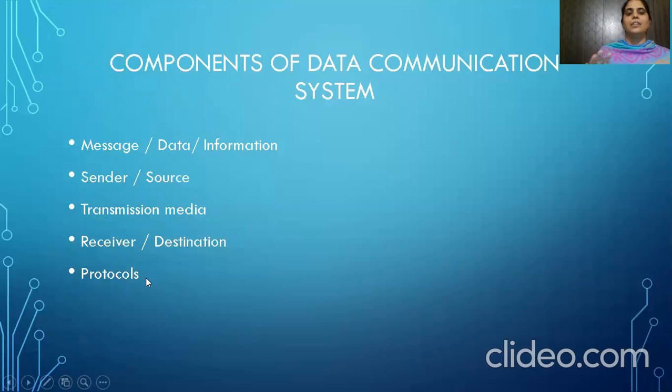The receiver is a device that receives the data sent from the sender. Next is the protocol. As we know, protocols are very important. They are the rules for data communication. Without these protocols, data communication is not possible between the sender and the receiver.